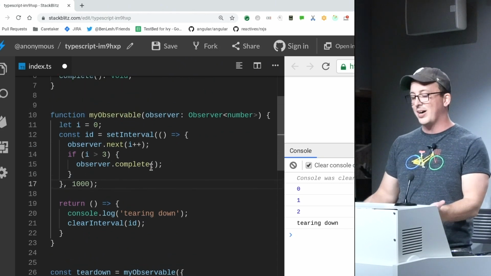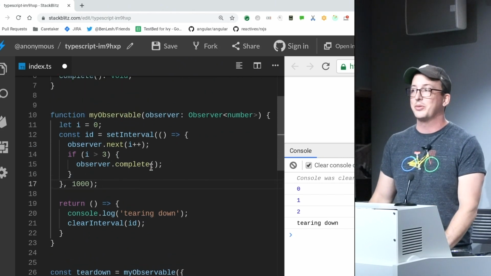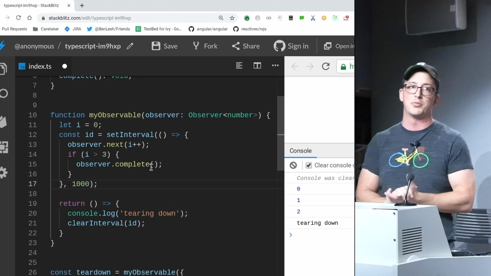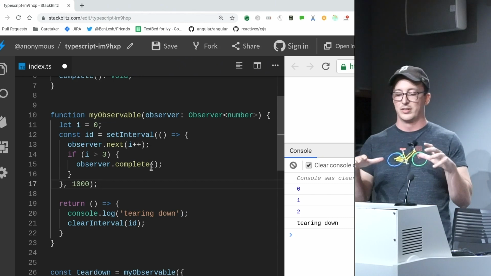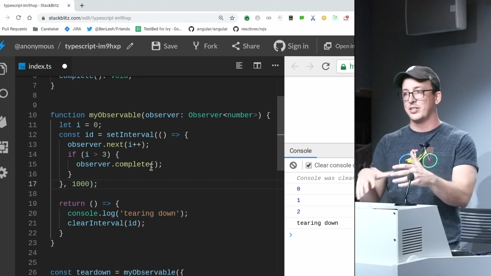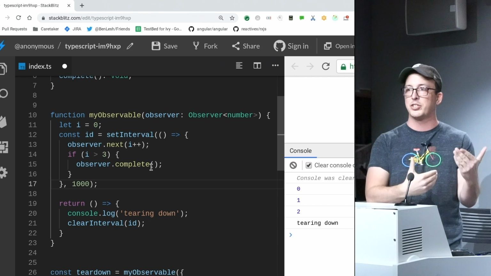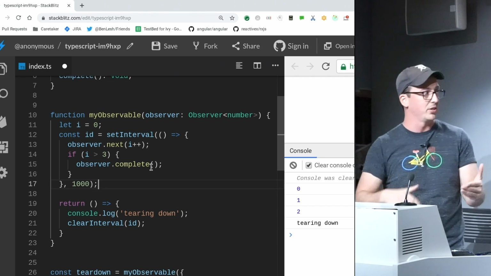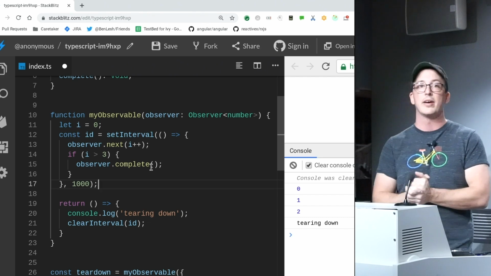So this is why it's not a function, but this is literally the only reason it's not a function. Everything else about observable is just this sort of shape of function. You have a function that you pass an observer into, and then you return some sort of function that has a teardown to it.